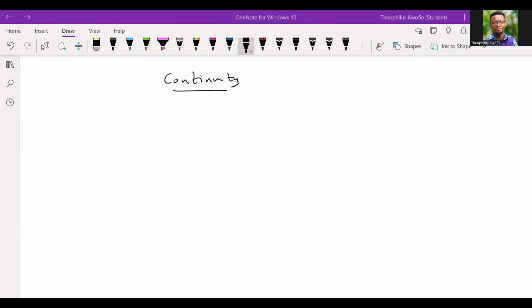Now the question is, when do we say a function is continuous at a point? Are there some conditions we have to meet in order for us to say that such a function is continuous at a point? And that is what we are about to start.